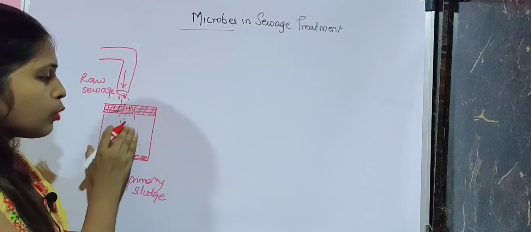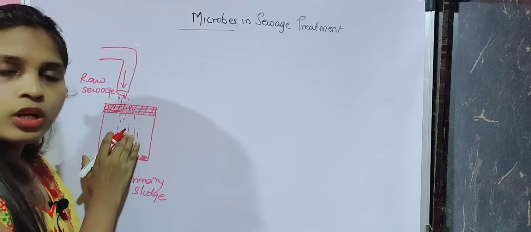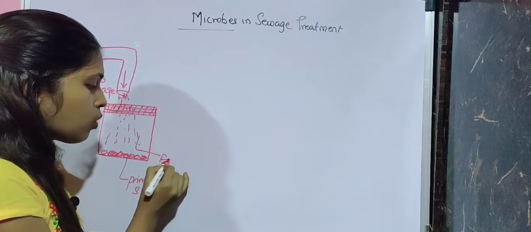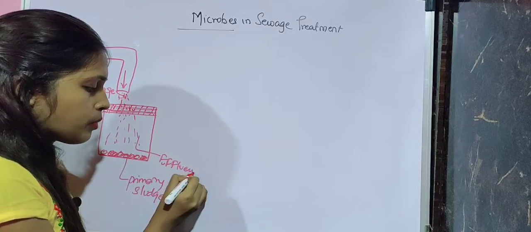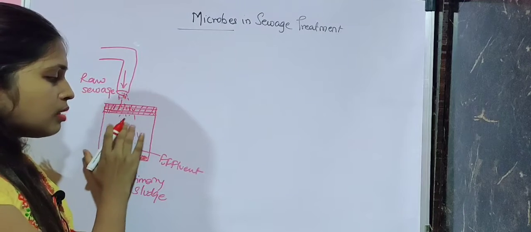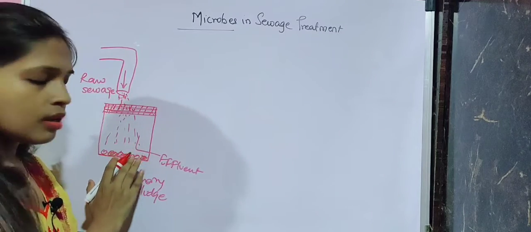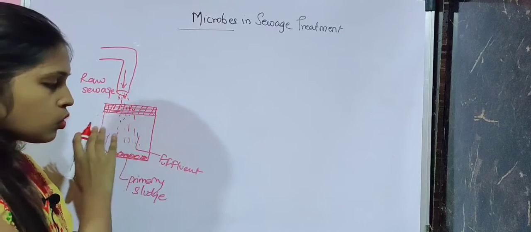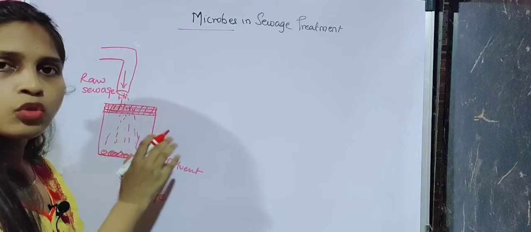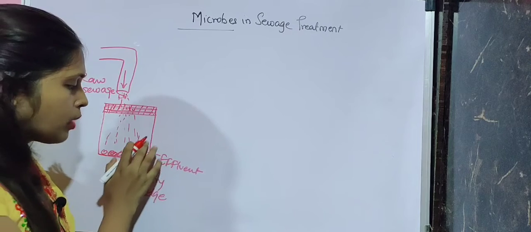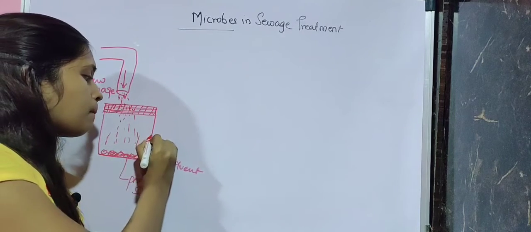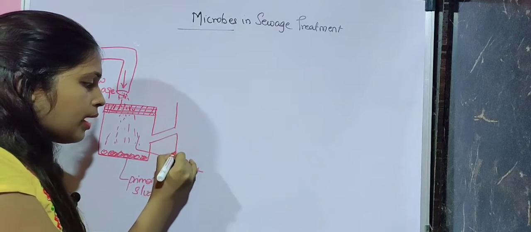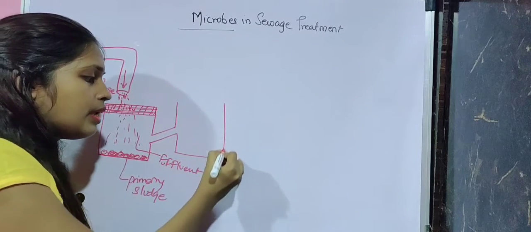And whatever the liquid, basically the sewage, which is floating to the middle portion, that liquid is called effluent. Once this effluent is separated, half of the things are settled down and the large things are stuck, so we are left with only liquid with some dissolved organic and inorganic matter. Now this effluent is passed to another tank. The name of the tank is the aeration tank.